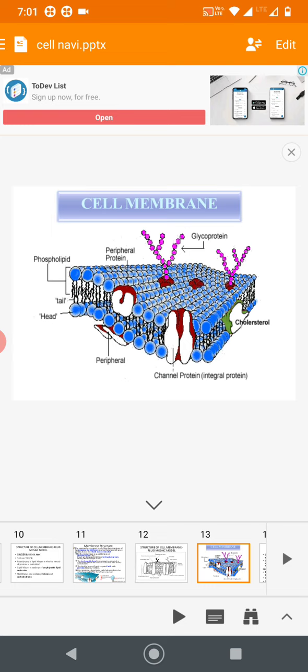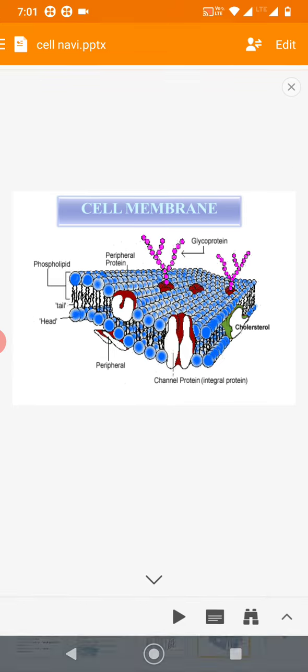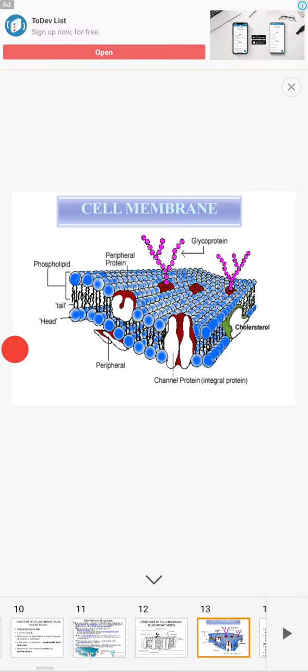The head is projected outwards. There is a phospholipid bilayer, glycoprotein, cholesterol, and channel proteins also. Okay, so we will continue in a little more detail about this cell membrane.